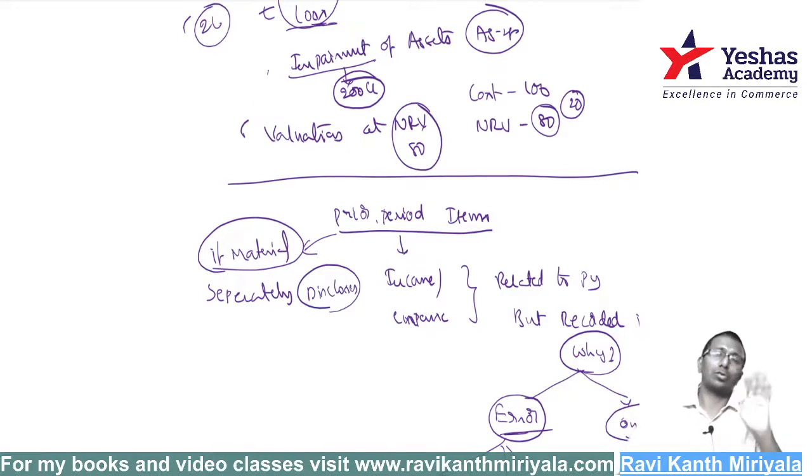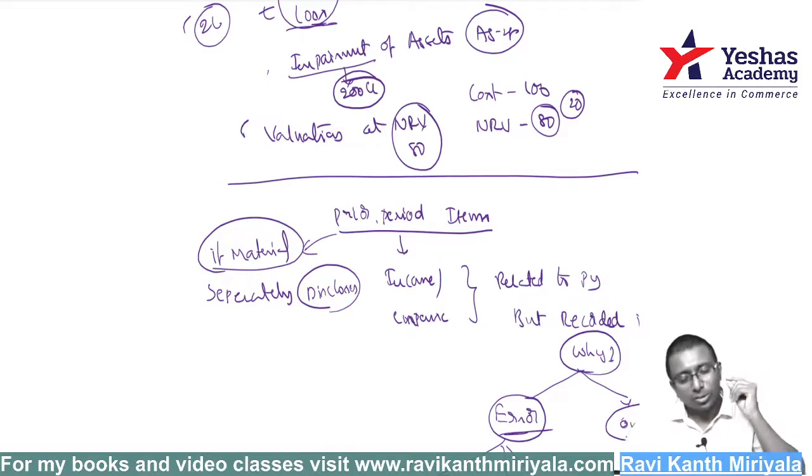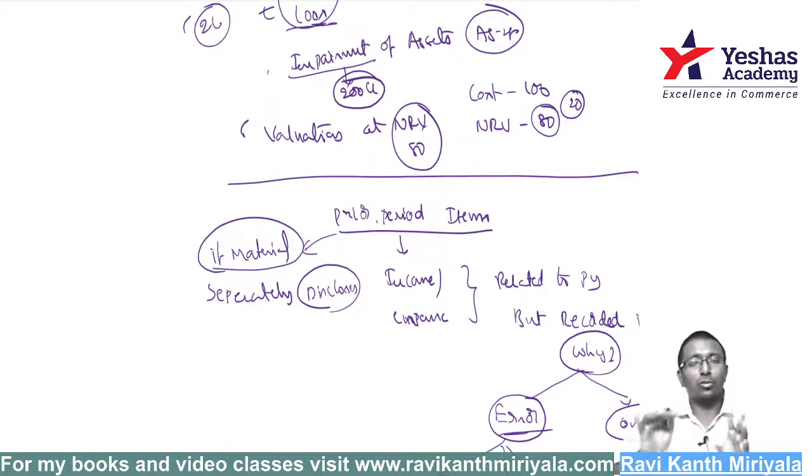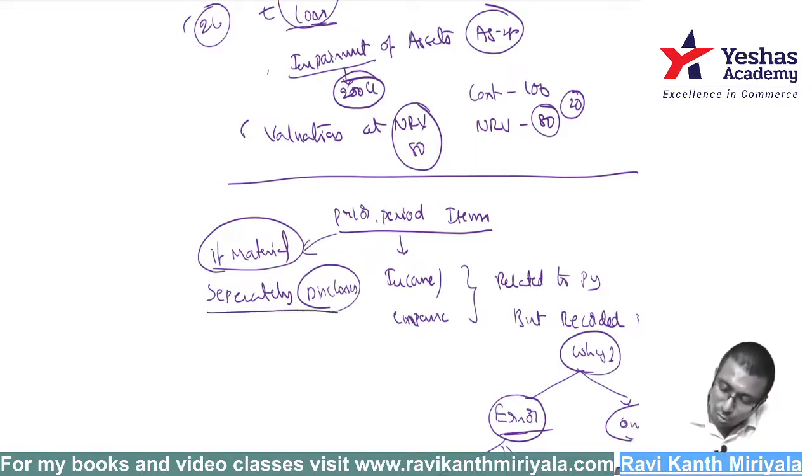The standard is not saying that prior period should come first, nothing like that. Whether you write prior period first, extraordinary first, or exceptional first, whichever you want, write it before tax. That's it. More than sufficient. Got it? Right. So separate disclosure is required if it is material. If it is not material, ignore it. That's it. Got it?